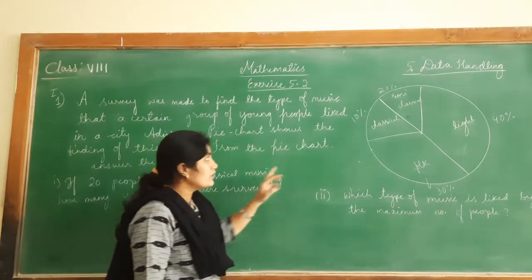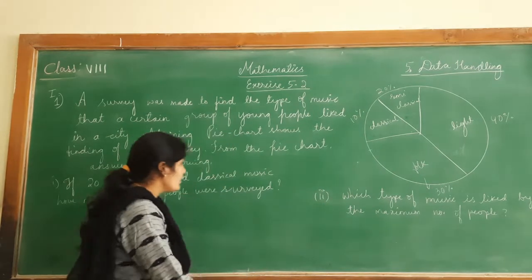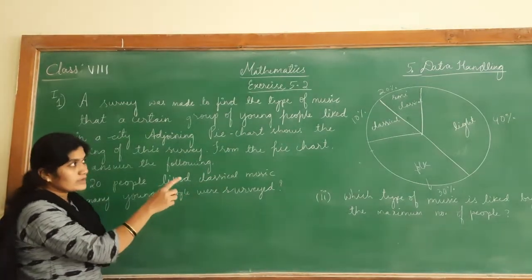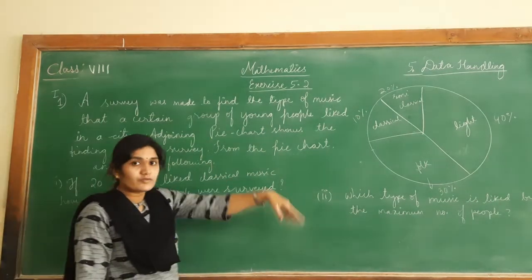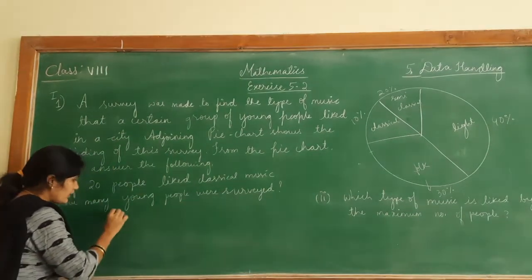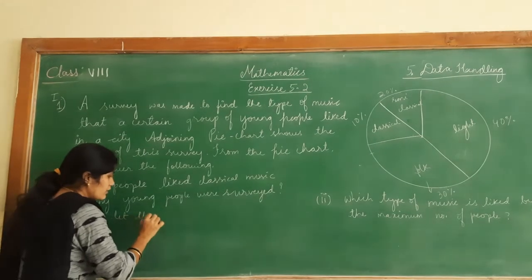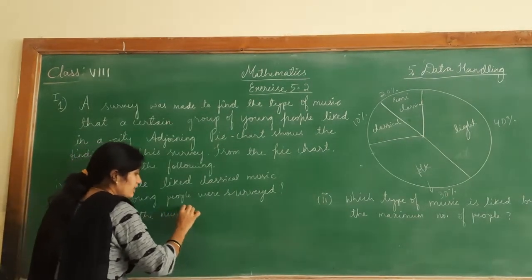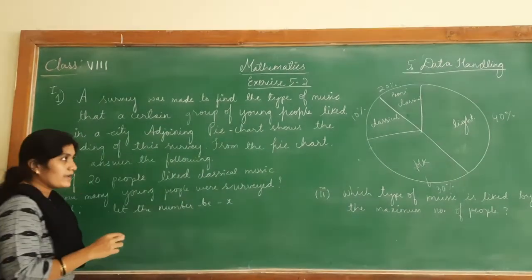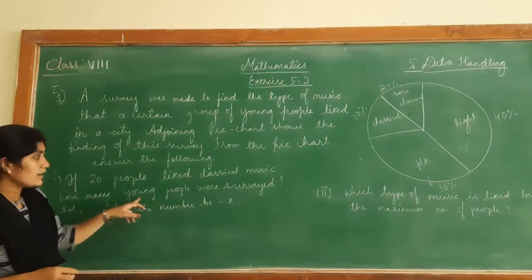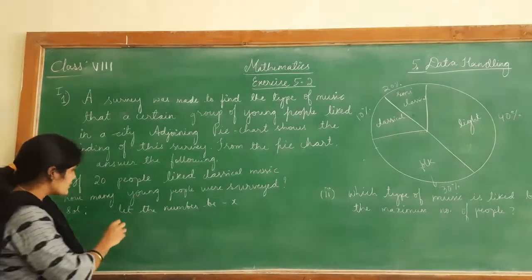In this, the percentage of classical music is only 10%, and the number of people who were surveyed is not given. So 20 people is 10% of that number, and we don't know the number. Then the solution for this is, let the number be x, because how many young people were surveyed is the question, and we don't know the number of people surveyed.